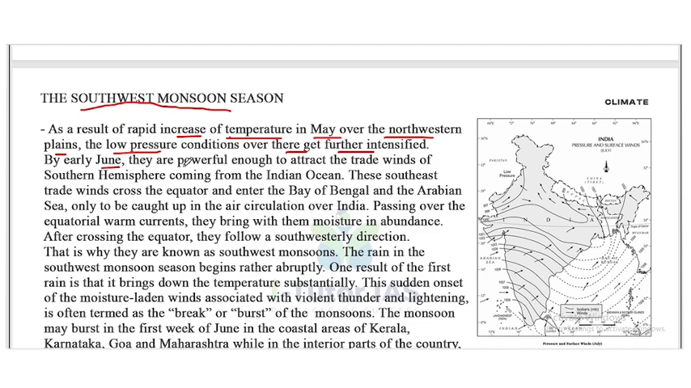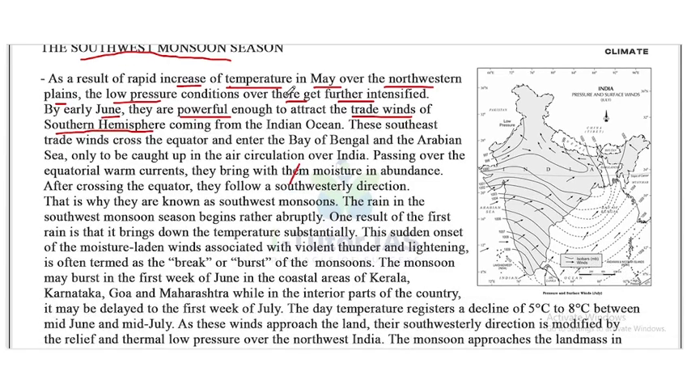By early June, they are powerful enough to attract the trade winds of the southern hemisphere coming from the Indian Ocean. These trade winds are southeast trade winds. So this low pressure condition is powerful enough to attract the southeast trade winds. These southeast trade winds cross the equator and enter the Bay of Bengal and the Arabian Sea only to catch up with the air circulation over India.